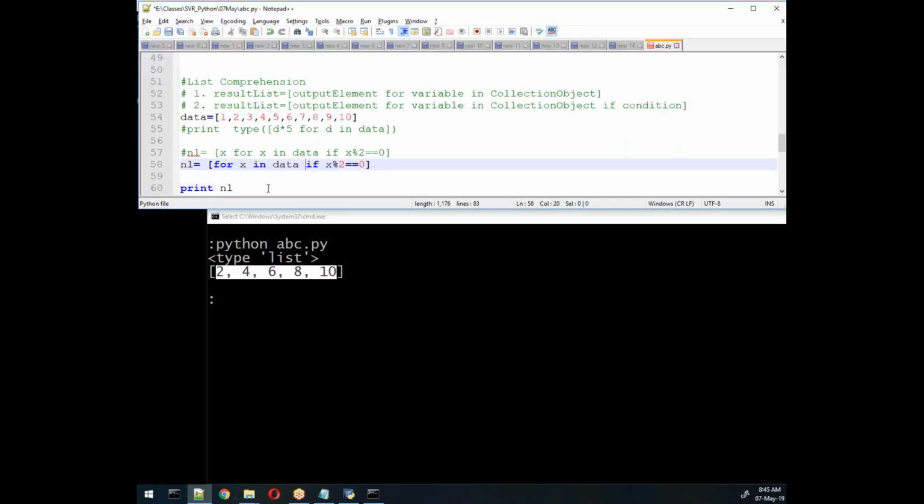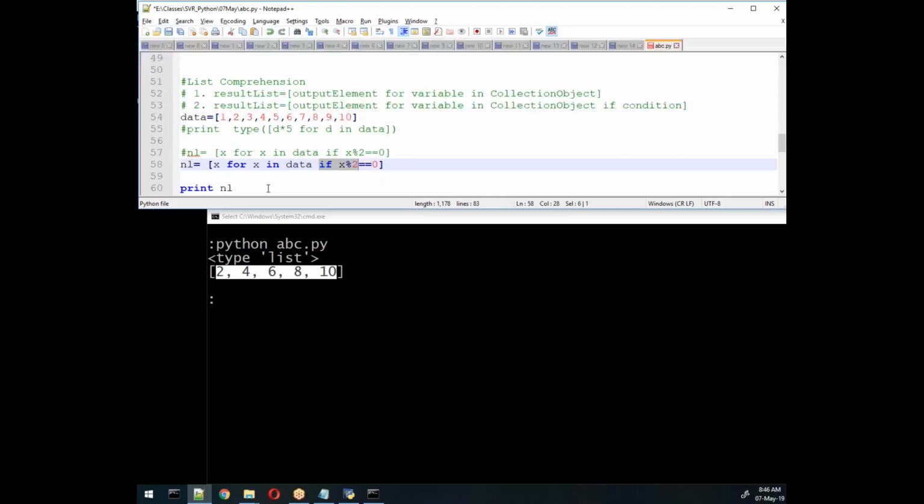For data, no, this is not possible. Remember, we need to follow the syntax. Syntax will help us to get the exact output.